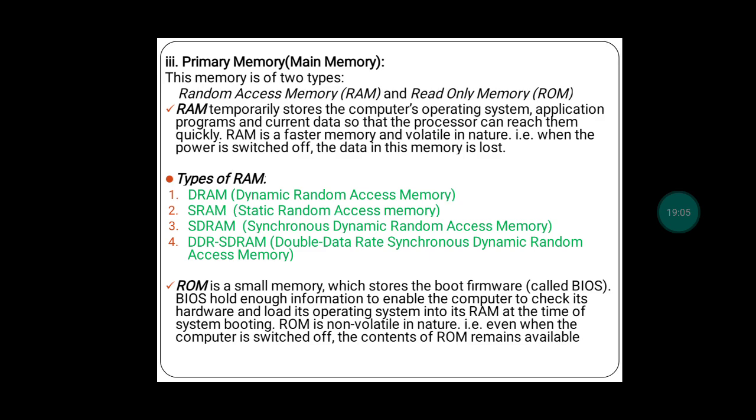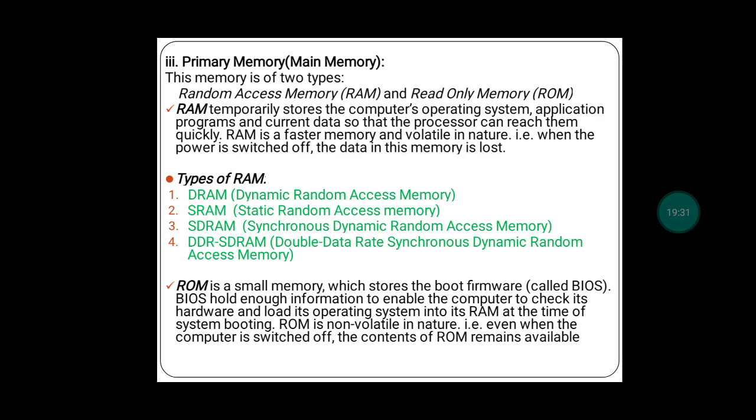Now, ROM is non-volatile in nature. Non-volatile means whatever data we have stored in the ROM memory will not vanish or get erased when the current goes off or the power goes off. That data will remain in the ROM memory even after the failure of power supply.